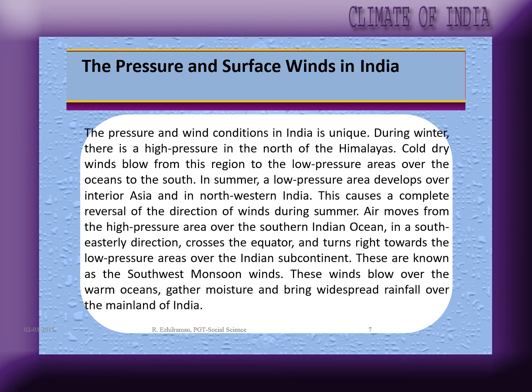Air moves from the high pressure area over the southern Indian Ocean in a southeasterly direction, crosses the equator and turns right towards the low pressure areas over the Indian subcontinent. These are known as your southwest monsoon winds. And these winds blow over the warm oceans, gather moisture and bring widespread rainfall over mainland India.